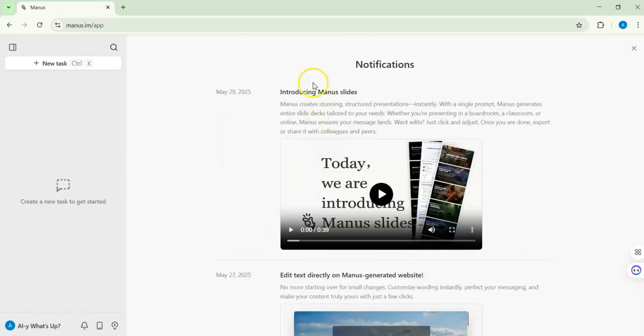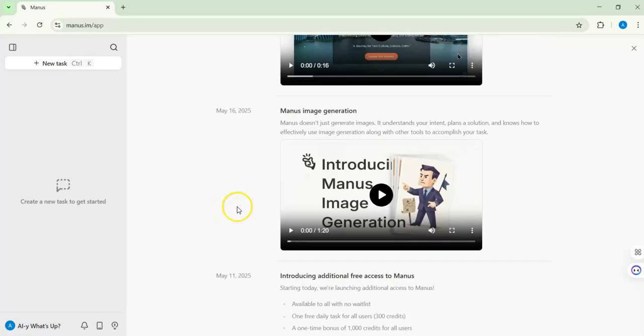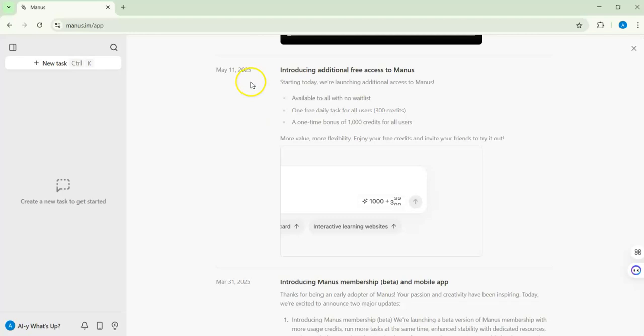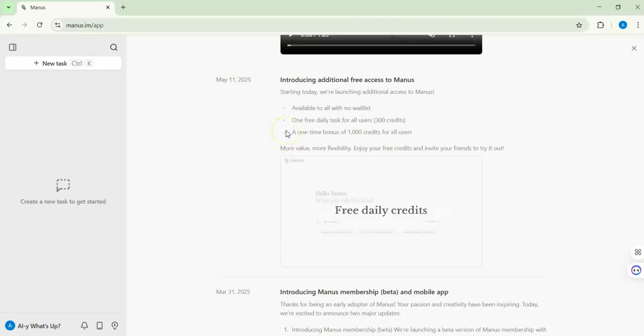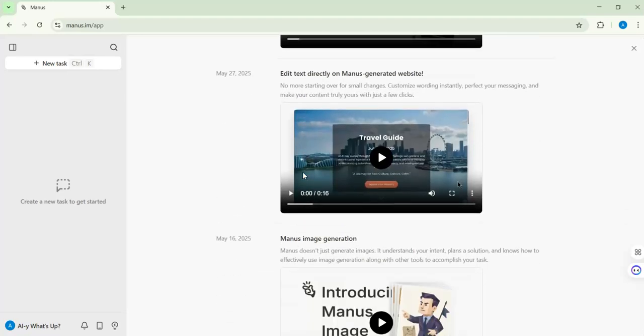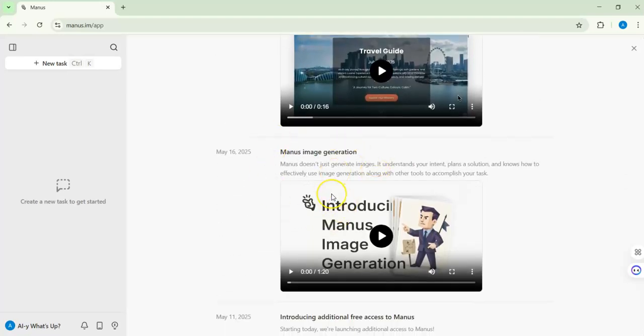So if we go to notification, we will see the notifications here. This notification is from May 29, a few days ago. Earlier we mentioned this, the free credit. Now here we have 3 more updates, but we will just check 2, and we will see why we check 2. So this is, for example, Manus image generation.